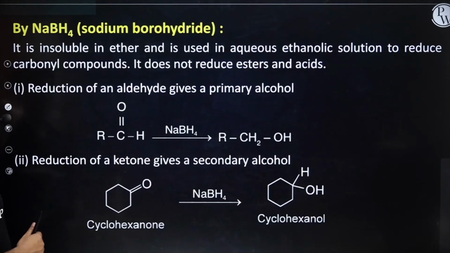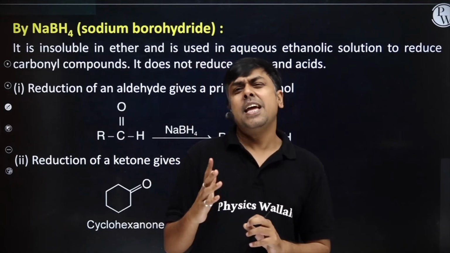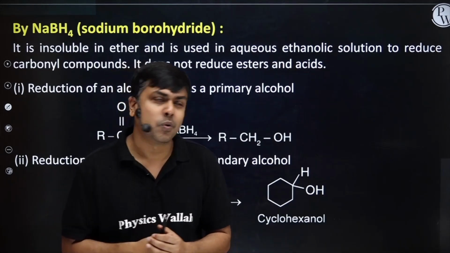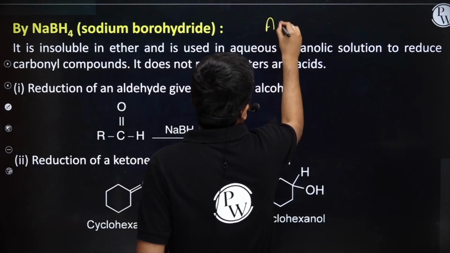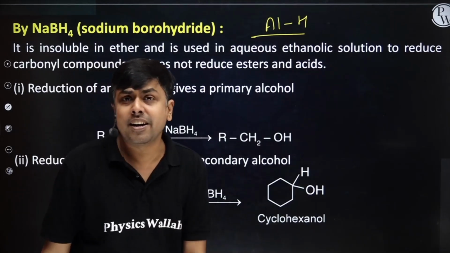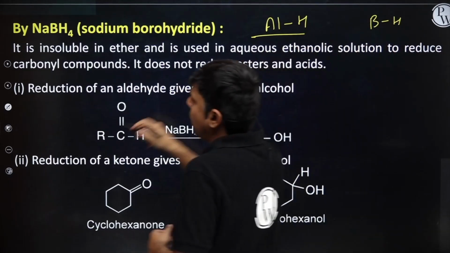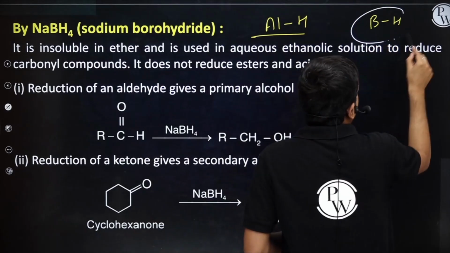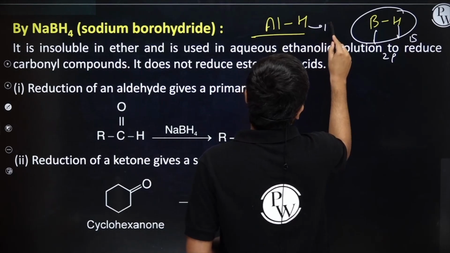Now let's talk about the next reducing agent, and that is NaBH4. Now someone may ask, which is a better reducer? Student, if I talk about LiAlH4, there I am having an Al-H bond. If I talk about sodium borohydride, NaBH4, I am having a B-H bond here. Which is a stronger bond? 1s-2p, 1s-3p.